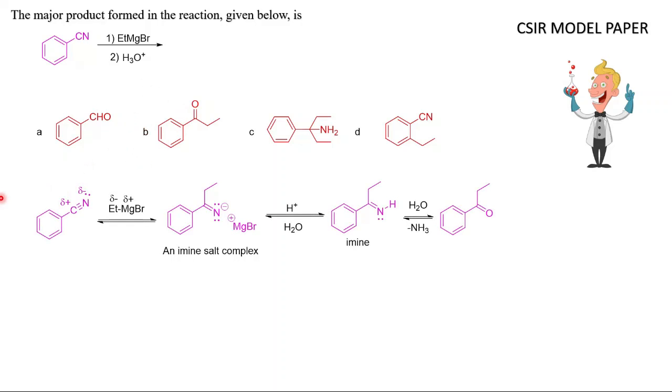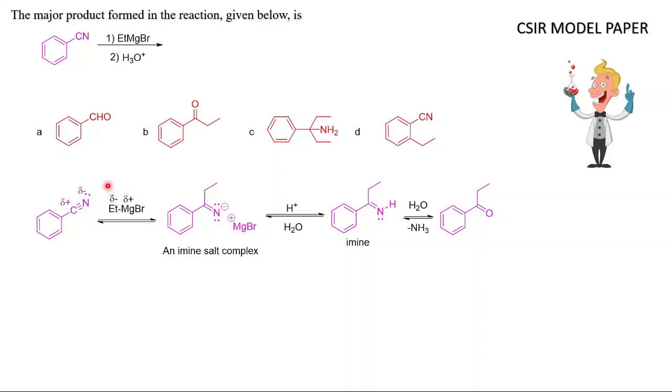I will show you the mechanism. As you can see, this is cyanide. Carbon is less electronegative than nitrogen, so a partial positive charge is created on the carbon and a partial negative charge on nitrogen. And if you see ethyl magnesium bromide, this is more nucleophilic, that is, delta negative charge appears on ethyl, and delta positive charge appears on magnesium.